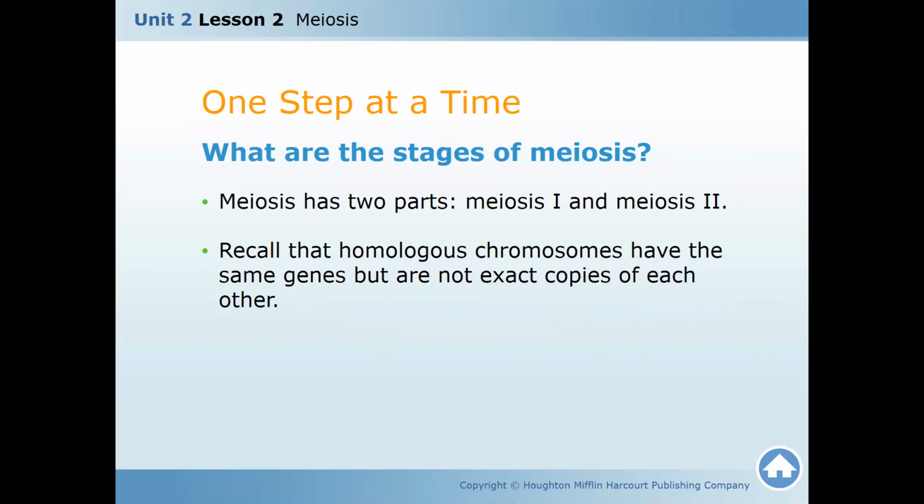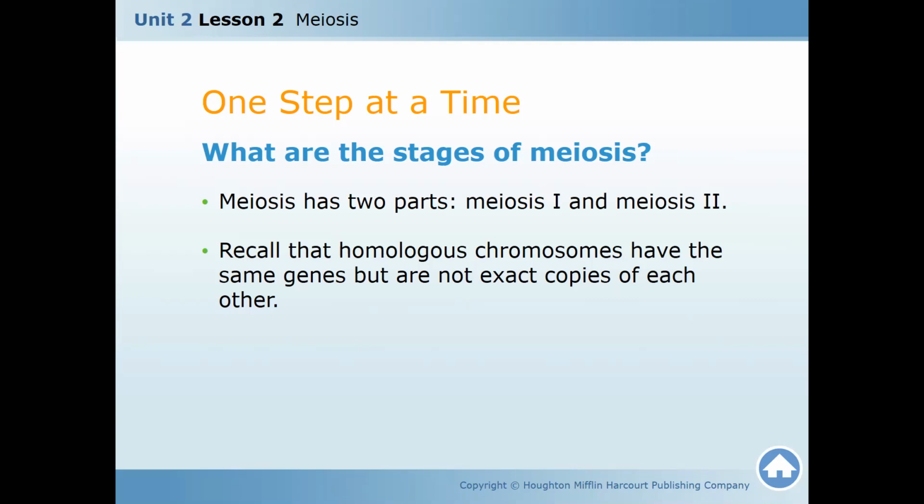Meiosis 1 and meiosis 2. What are the stages? Meiosis 1, PMAT. P is for prophase, prophase 1. M is for metaphase. A is for anaphase, and T for telophase. Okay, excellent.